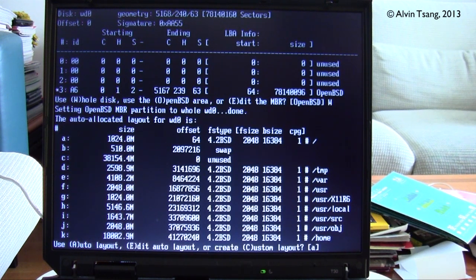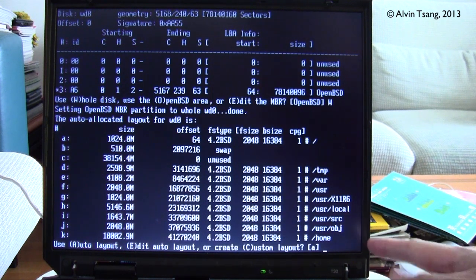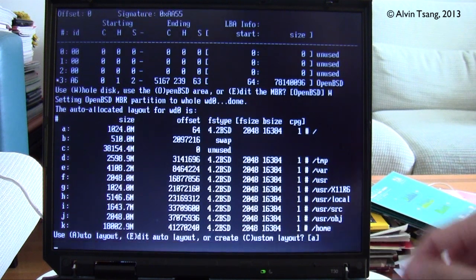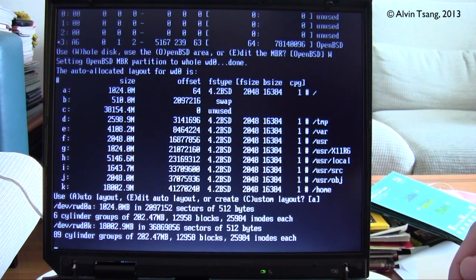And the easiest thing to do is just to go with auto layout. So that's A, which is already stated as the default option. So we press enter. And now it is formatting the hard drive, partitioning it, and then placing in the basic file system layout for OpenBSD.